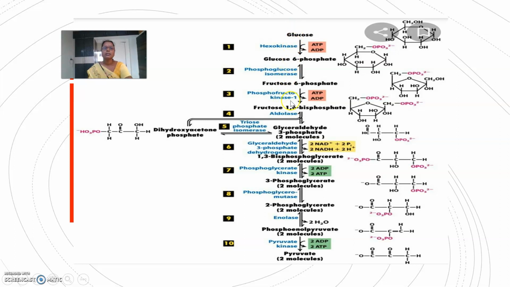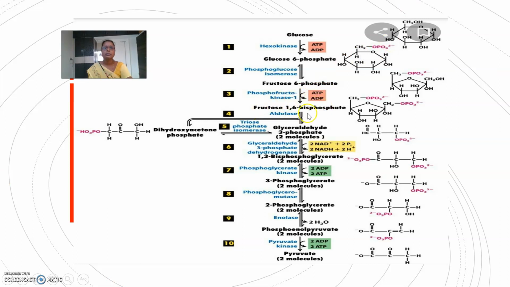Firstly, pyruvic acid is produced by the EMP pathway or glycolysis. Glucose is converted into glucose 6-phosphate by the enzyme hexokinase, and here ATP is utilized and ADP is produced. Glucose 6-phosphate is converted into fructose 6-phosphate. The enzyme involved is phosphoglucose isomerase. This fructose 6-phosphate is converted into fructose 1,6-bisphosphate or diphosphate, and the enzyme involved is phosphofructokinase, and here ATP is utilized and ADP is produced.